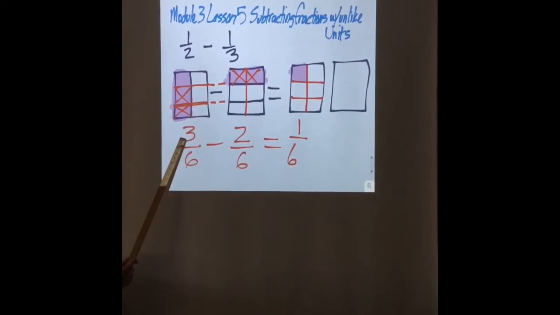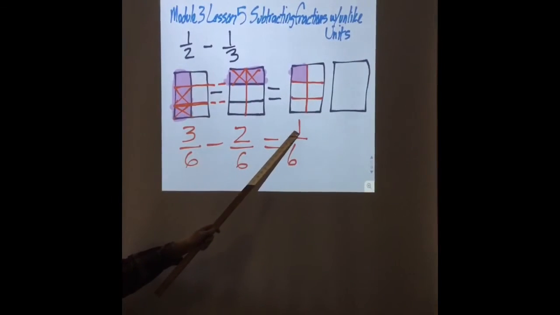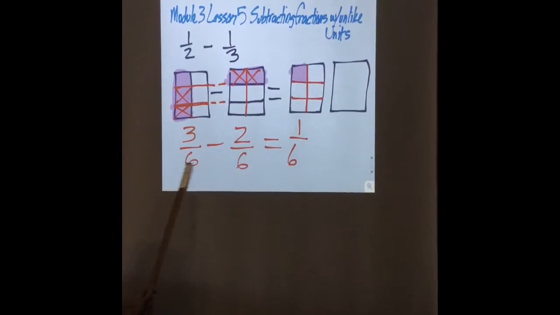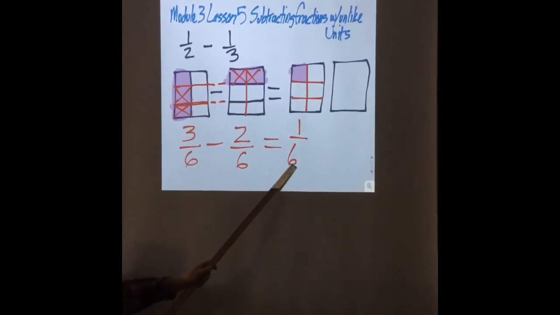Or we could say 3 minus 2 is 1, and our bottom number, since it's the same, it stays the same. Does that make sense? Yes. Do you see how we did that? Yes. Okay.